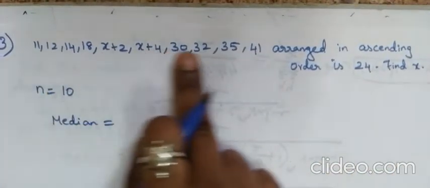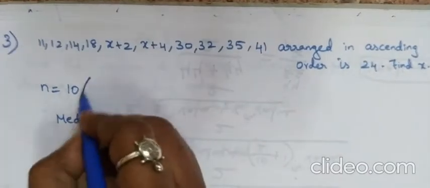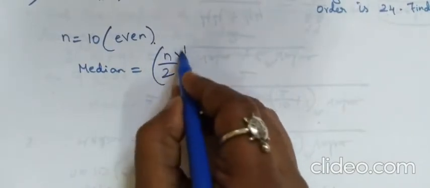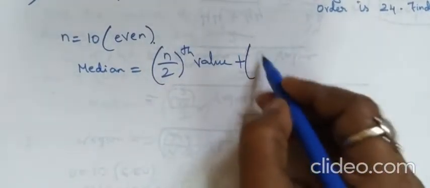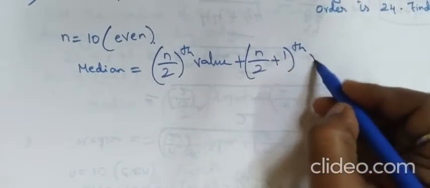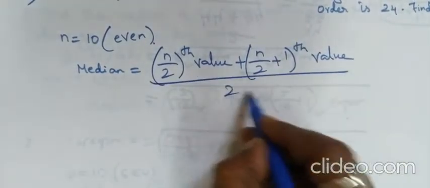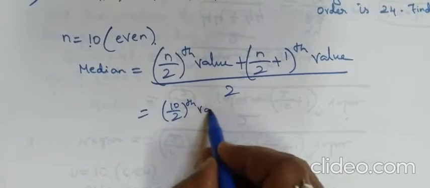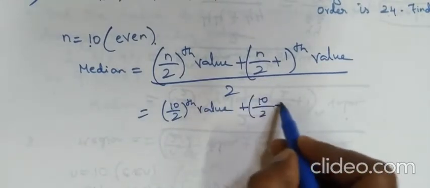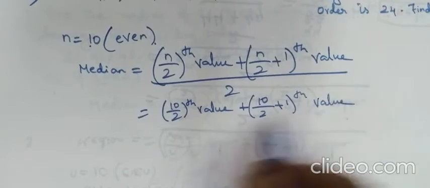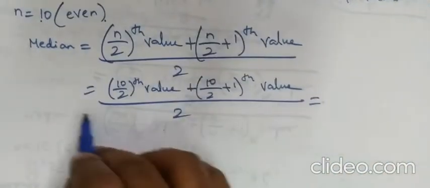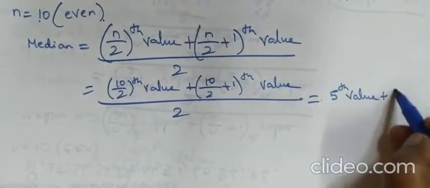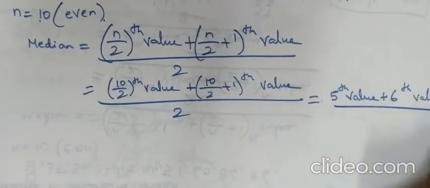Here count and see how many values there are. There are 10 values, so n is equal to 10, which is even. For even n we use the formula: the n by 2th value plus the n by 2 plus 1th value, the whole thing divided by 2. That means 10 by 2 is the 5th value, plus the 6th value, the whole thing divided by 2.